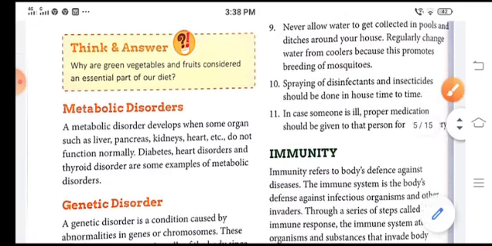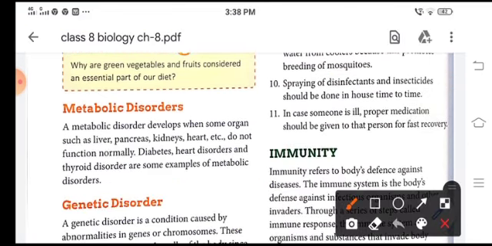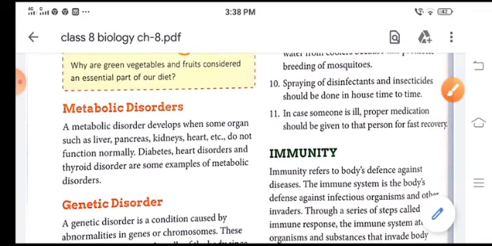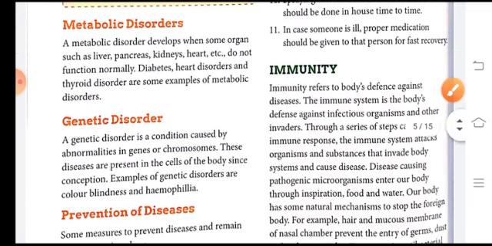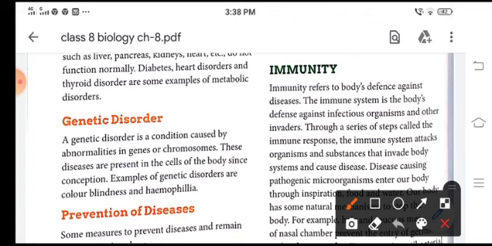Spraying of disinfectants and insecticide should be done in the house from time to time, and if a person is ill, proper medication should be given. Next is immunity. Immunity refers to the body's defense mechanism against disease.